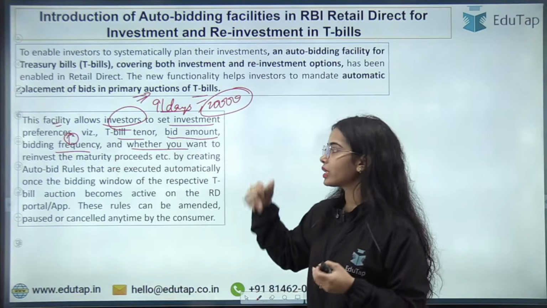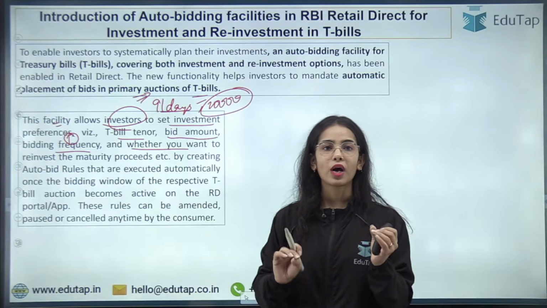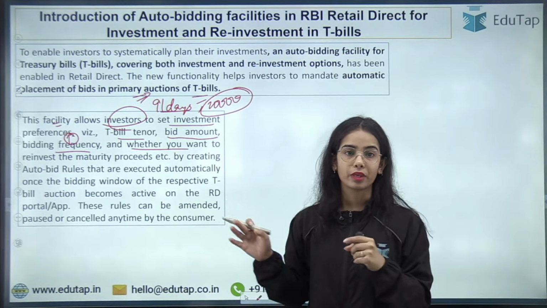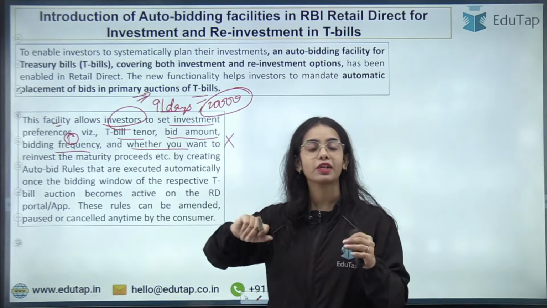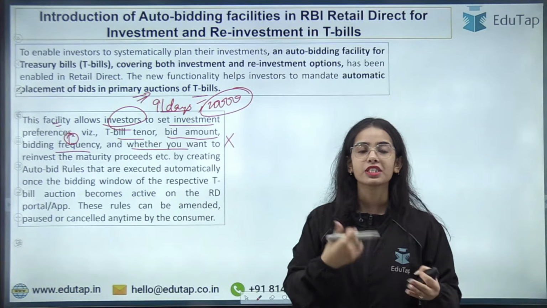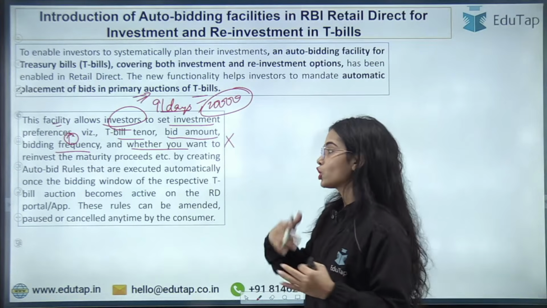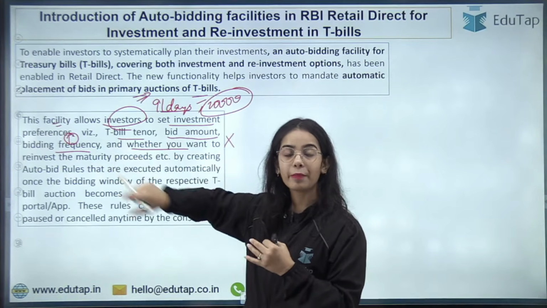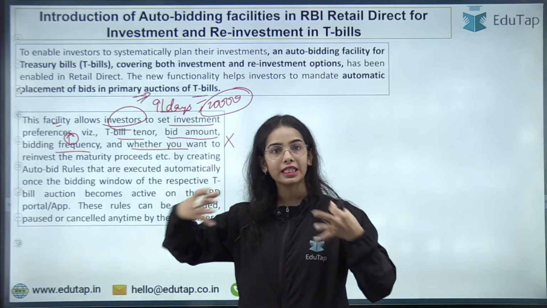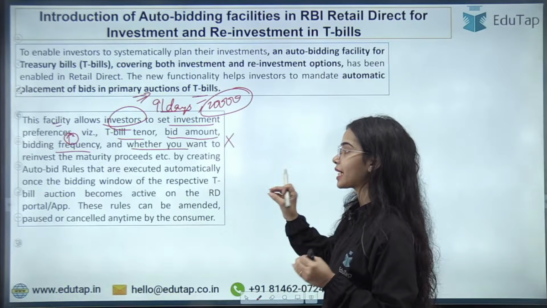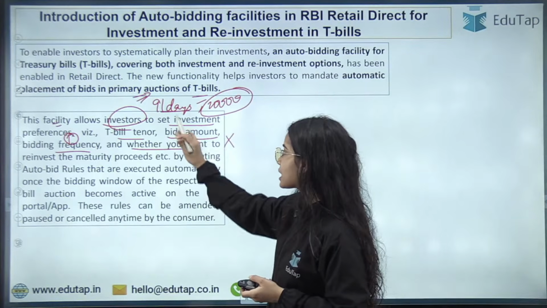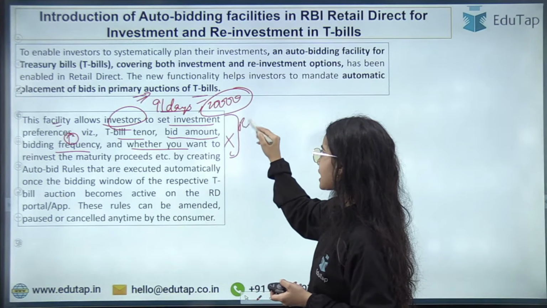And whether you want to reinvest the maturity proceeds, so I don't want to reinvest the maturity proceeds, I have decided. Someone can decide that they want to reinvest the maturity proceeds also. So then the investment will happen, and when the timeline matures, this money will again be reinvested. Okay, so you can also decide to reinvest. So these are the rules that you have decided.